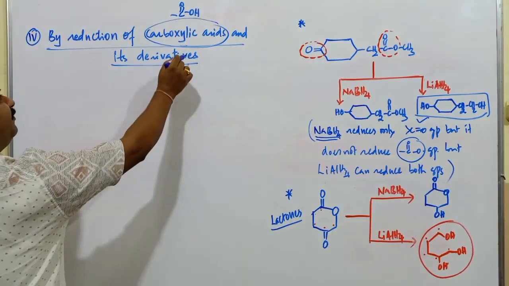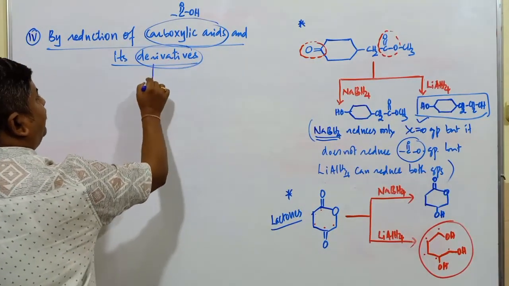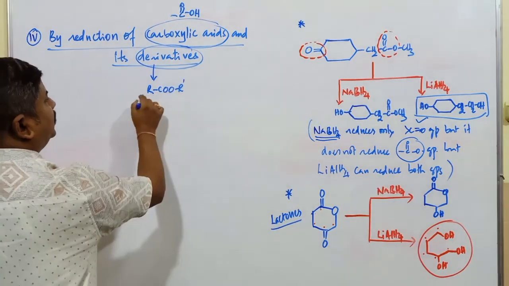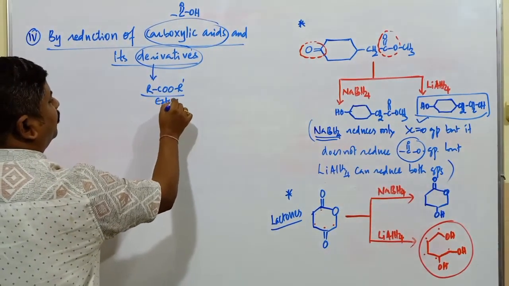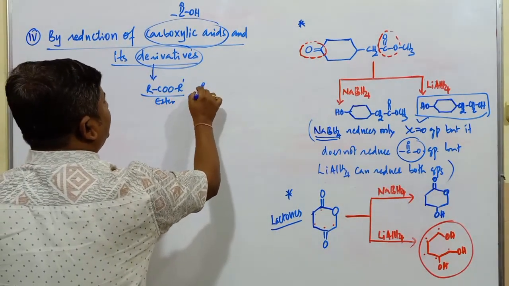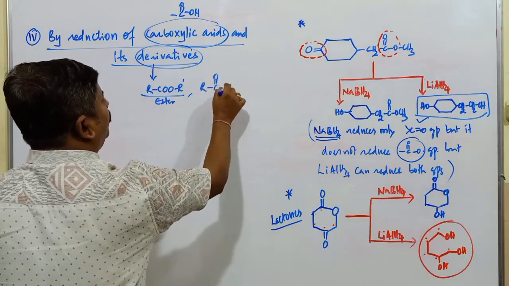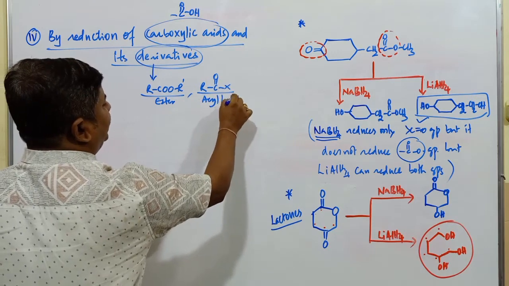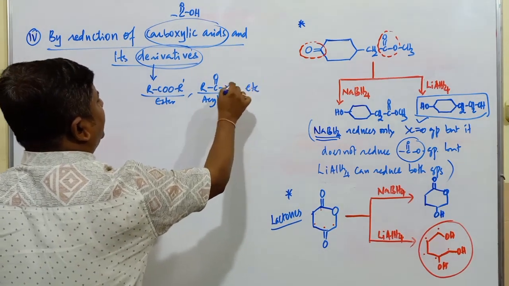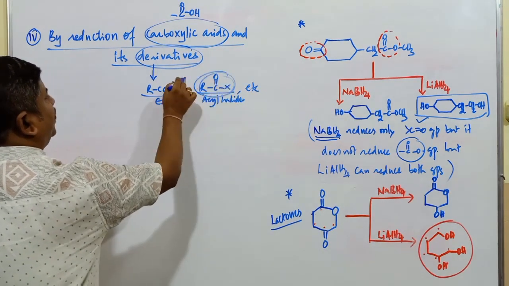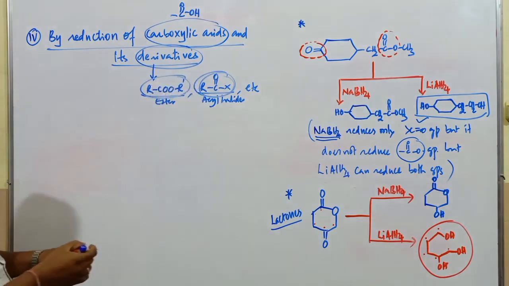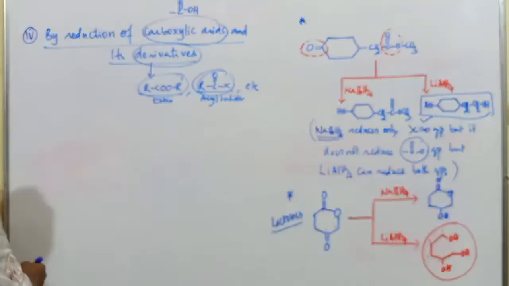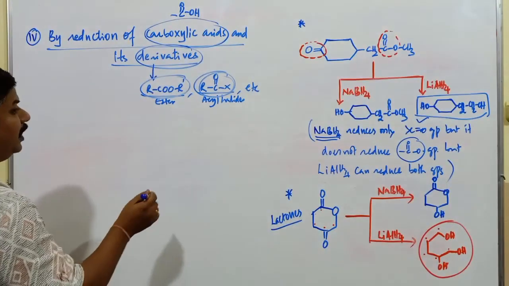What are the derivatives of carboxylic acids? Derivatives of carboxylic acids are COOR dash, which is an ester functional group. Next one is RC double bond OX, which is an acyl halide group. Even amides are also there. So many examples we come across. Now in our discussion we use this ester as well as acid halides. By reduction of carboxylic acid also it is possible to convert to alcoholic compounds.